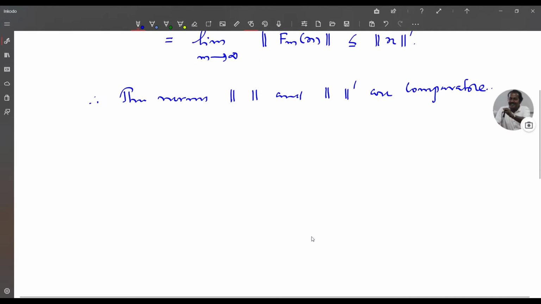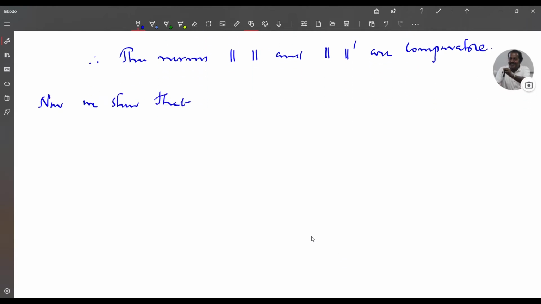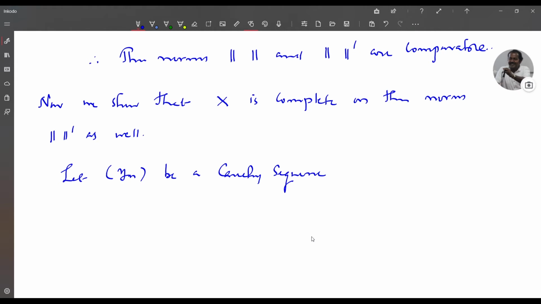Now we show that X is complete in the norm dash as well. So let yn be a Cauchy sequence with respect to the norm dash.